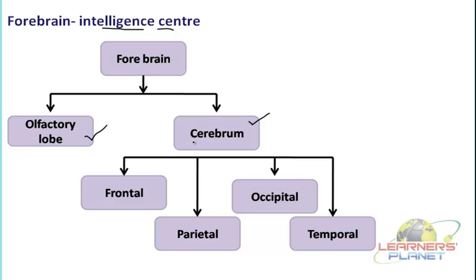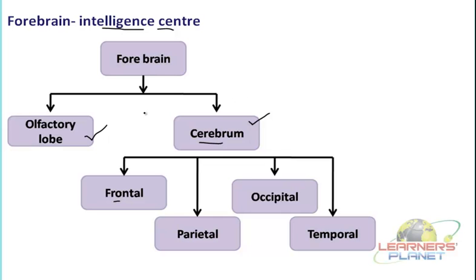Then the next part is the cerebrum. This cerebrum is divided into different regions, actually we call them lobes, not regions exactly. It forms a lobe like structure, so we simply call it a lobe.